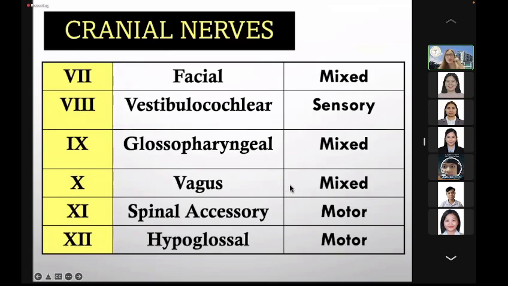Okay, so for the motor fibers, it supplies the constrictor muscles of the pharynx and the intrinsic muscle of the larynx, while the sensory is sensation to the larynx, pharynx, and the external acoustic meatus. The spinal accessory is purely motor. It supplies the trapezius muscle for shrugging of the shoulder and the sternocleidomastoid muscle for the movement of the head. And the hypoglossal, again, purely motor, which supplies the tongue muscle.